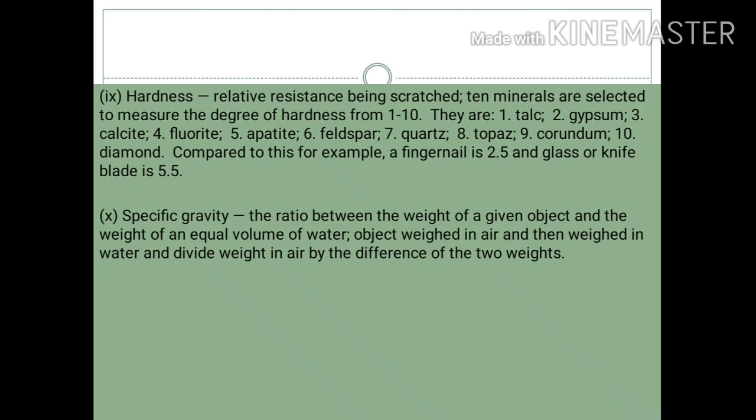Ninth one is hardness. Hardness is the property of a mineral, or it is basically the relative resistance to being scratched. Some minerals have high resistance power and some minerals have low resistance power to being scratched. So basically, some minerals have high hardness and some minerals have low hardness. On the basis of that, 10 minerals are selected to measure the degree of hardness from 1 to 10.